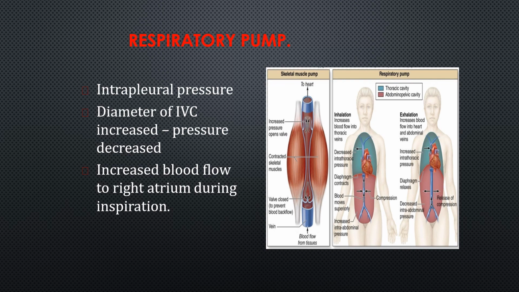So these two factors will increase the blood flow to the right atrium during inspiration. Okay, so this is how the respiratory pump acts. One is by decreasing the intrathoracic pressure and also decreasing the pressure in the larger veins. And the descent of the diaphragm increases intra-abdominal pressure, so it squeezes out the blood from the abdomen into the larger veins. So that's how the respiratory pump acts to bring the venous return to the heart.